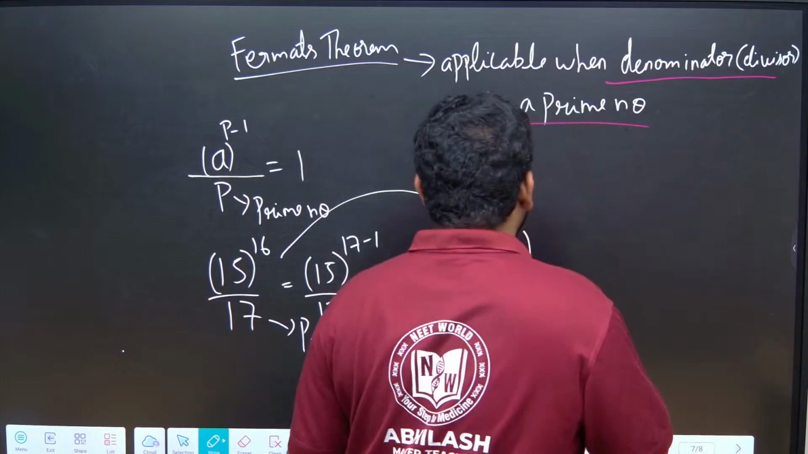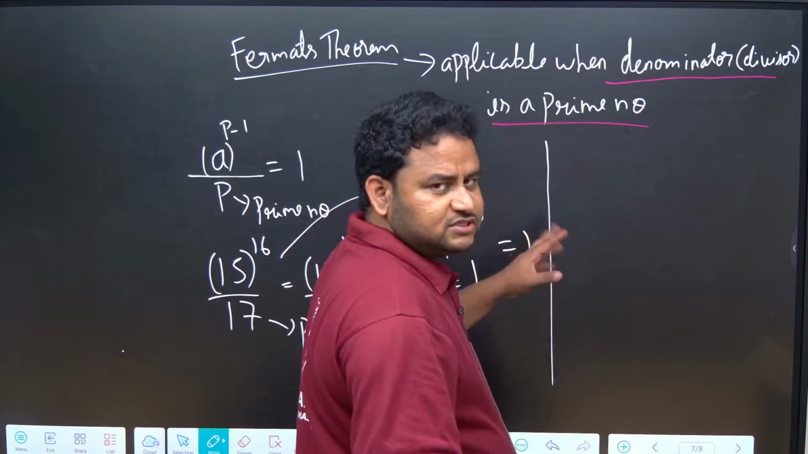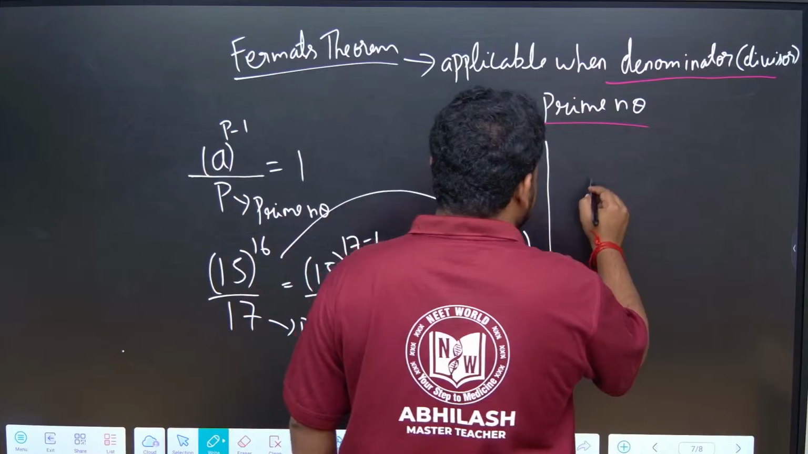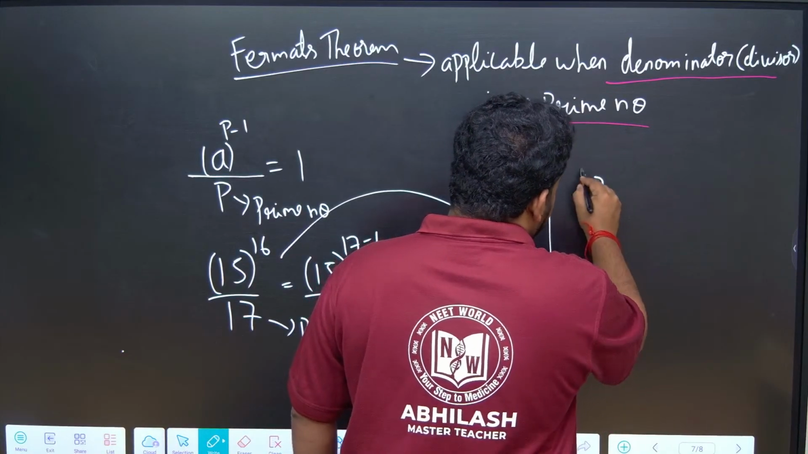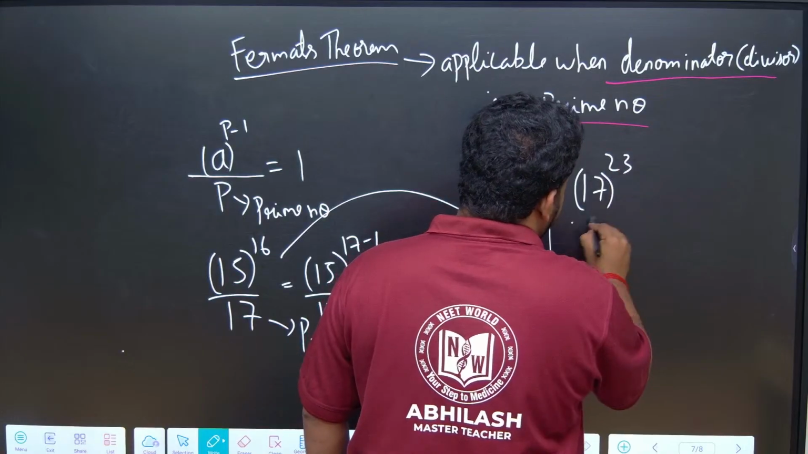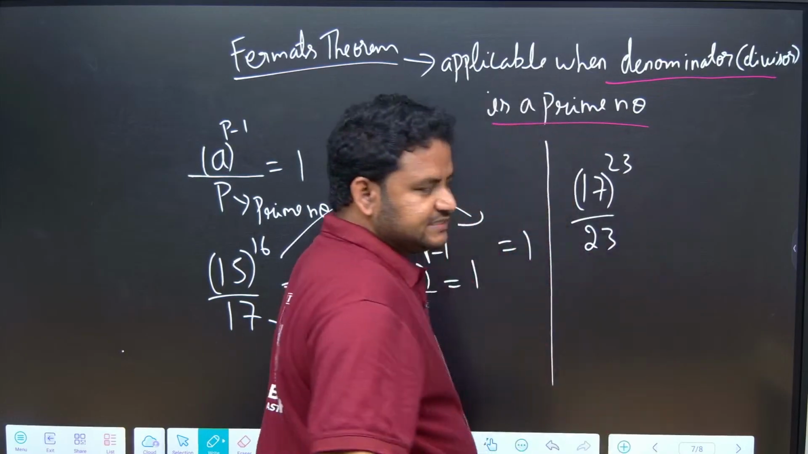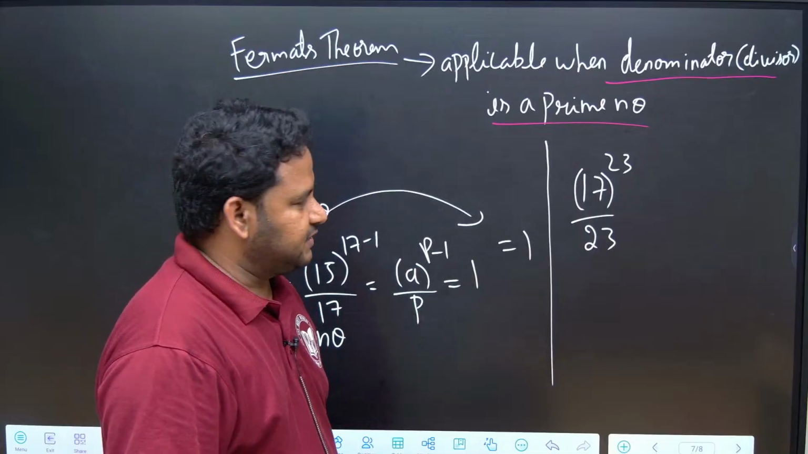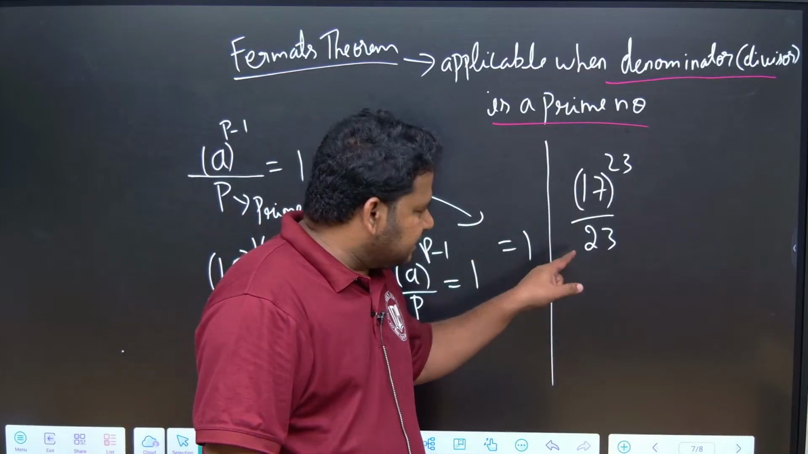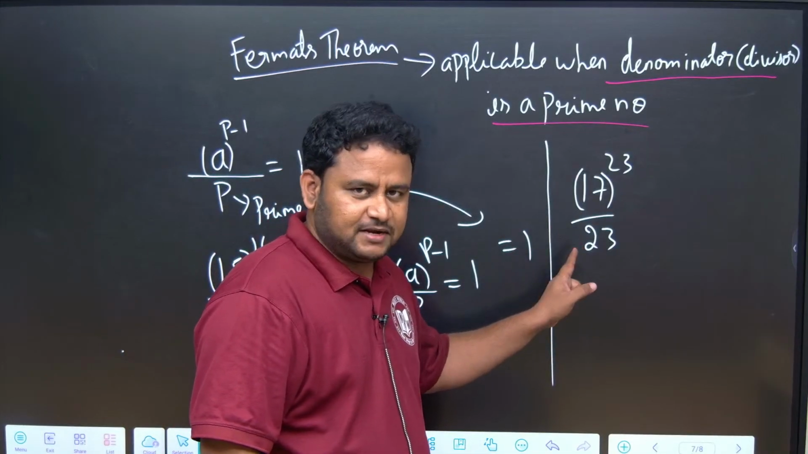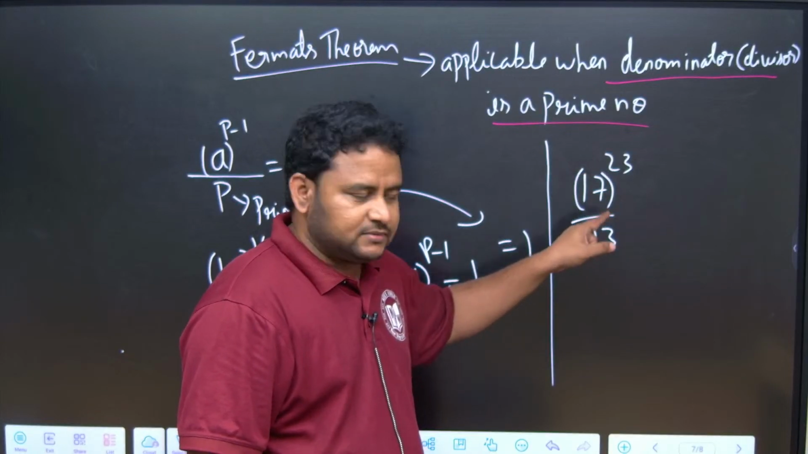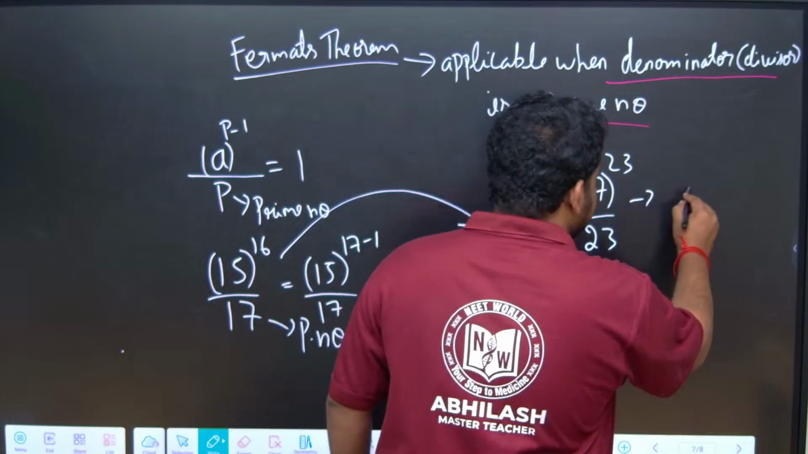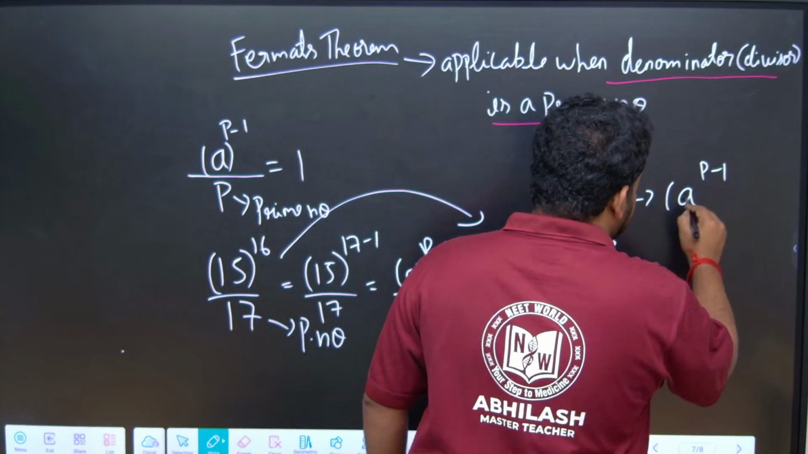Next, one more question of this type. Suppose I write 17 to the power of 23 by 23. Can I apply Fermat's theorem here? Definitely, the denominator is a prime number. This is 23. We have to write it in the form of a to the power of p minus 1 by p.